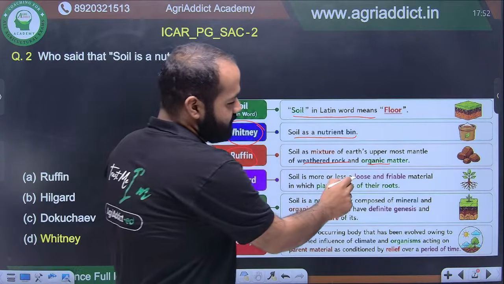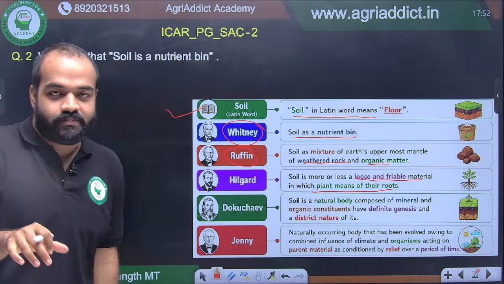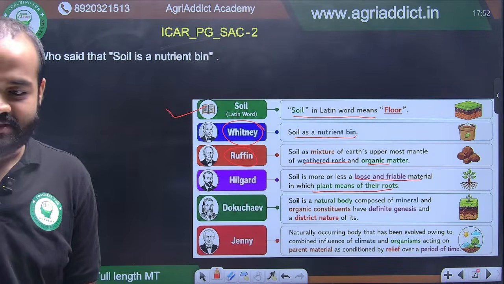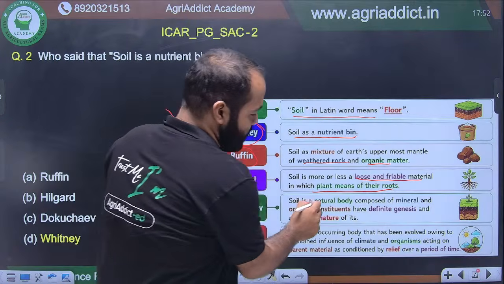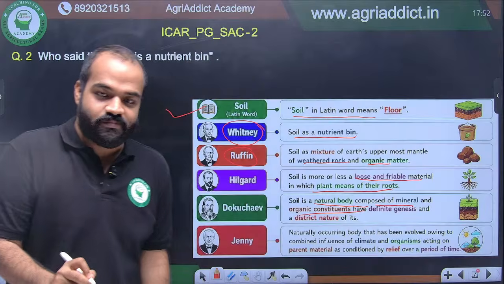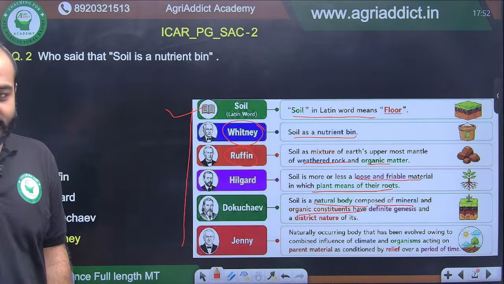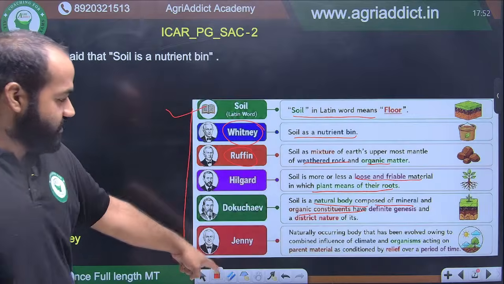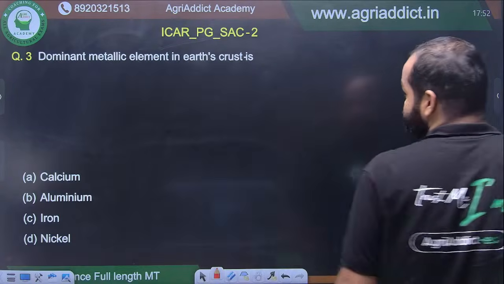Hilgard told loose and friable material in which plants by means of their roots get a foothold. This also we discussed in the last class. And then Dokuchaev told soil is a natural body composed of mineral and organic constituents. This is very, very important. This comes very regularly. So I have given this for your help and you should study all of this. These are the most important definitions. All right. Moving on to the next question.